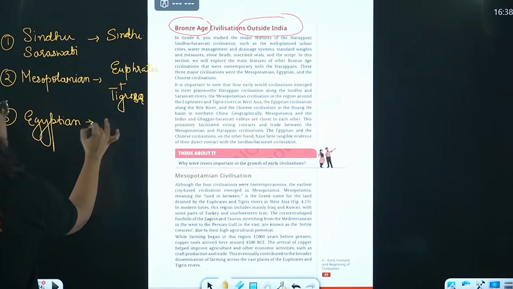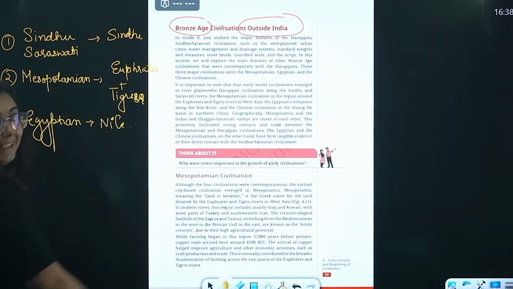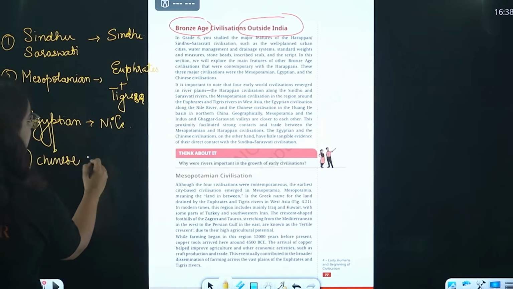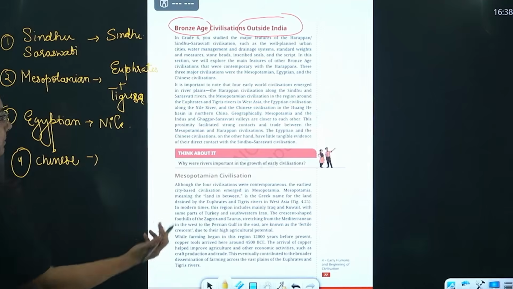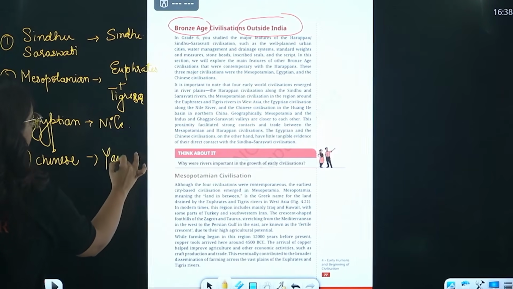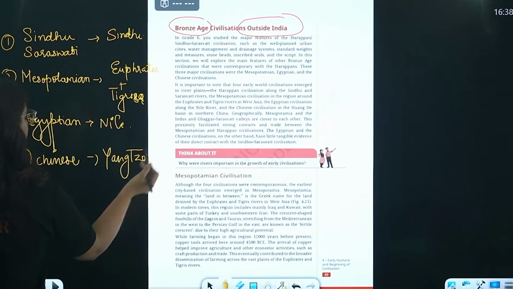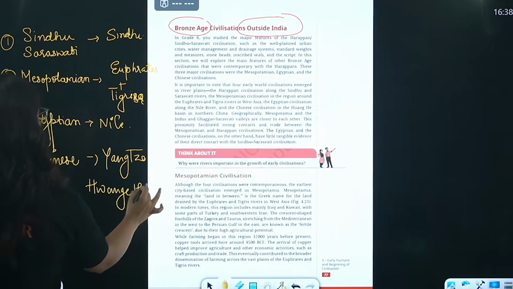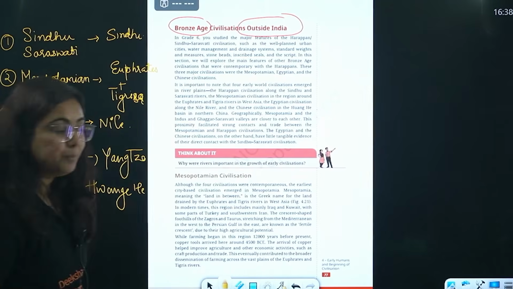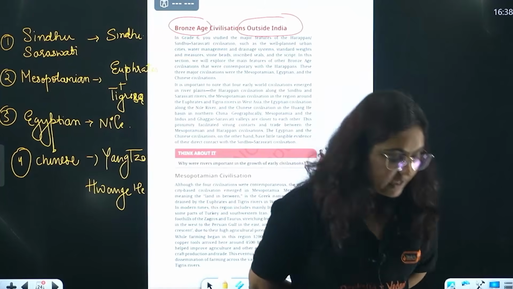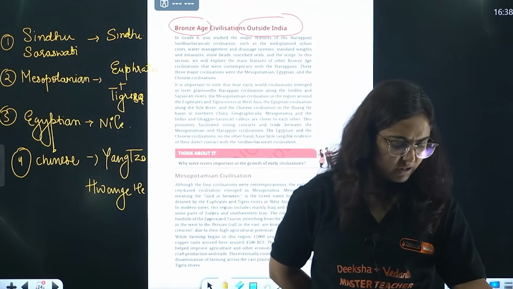Egyptian civilization on the bank of river Nile. On the bank of river what? Nile. We have one more civilization, the Chinese civilization, on the bank of river what, beta? On the bank of river Yangtze, or somewhere it is written as Huang He. Getting my point? Great. So these are the other contemporary civilizations that we are going to study right now. Ready for that?